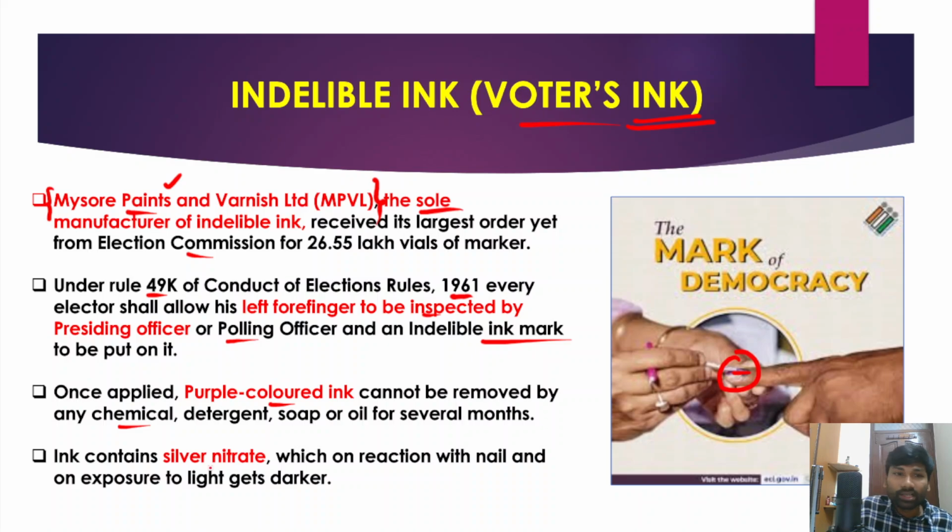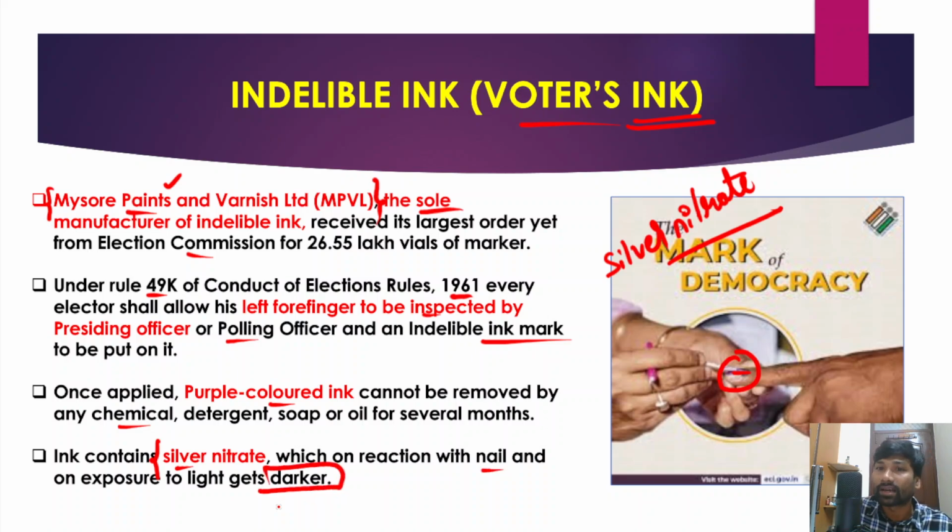And in fact, which chemical this ink contains is also very important, because this ink contains silver nitrate, which on reaction with the nail and on exposure to light gets further darker. So you just have to remember which chemical is in the indelible ink.